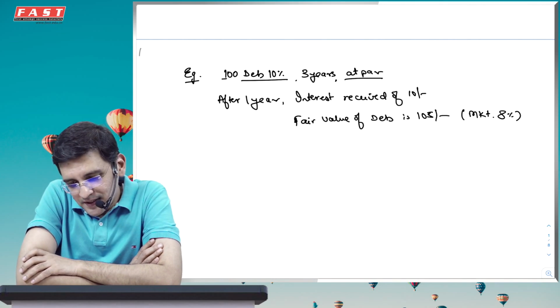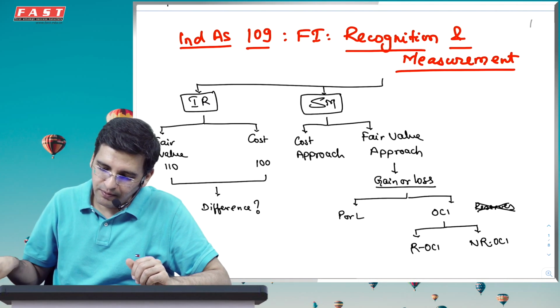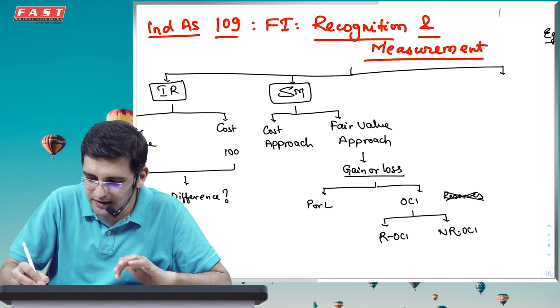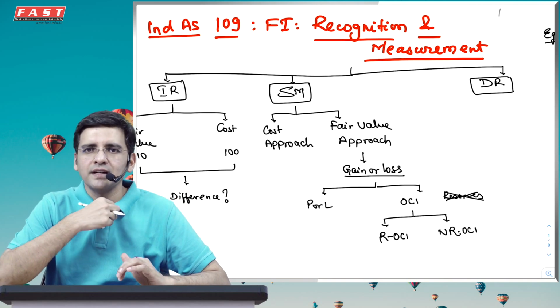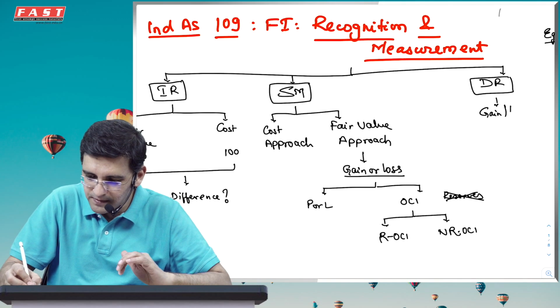So what I'm saying is the question is, should I record it at 105, and if yes, what should I do with the profit? And then obviously one particular day I will either redeem it or some way or the other I might sell it. So that means derecognition, and what happens with the derecognition, gain or loss.